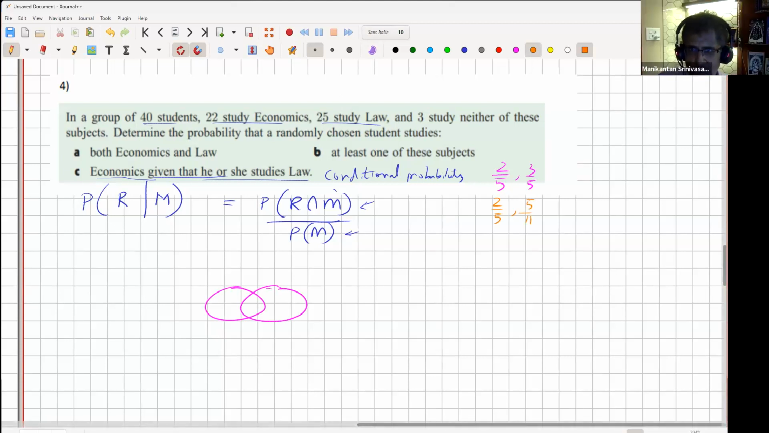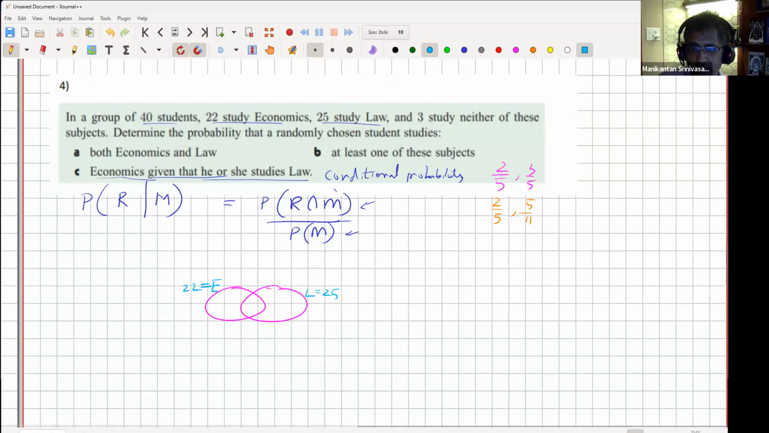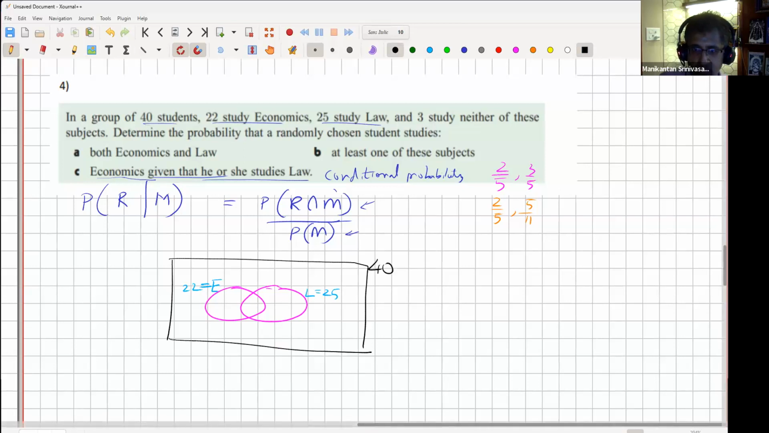All right, let's discuss. Okay, so this is 40 students. 22 study economics. So let's say this is economics and this is the other one, law. This is 22 and this is 25. And this entire class is 40. So 40 is here, the big box. All of you know Venn diagram. So this is a full class of 40. Now 3 people study neither. So the 3 is outside here, which means collectively these 2 should add up to 37, right?